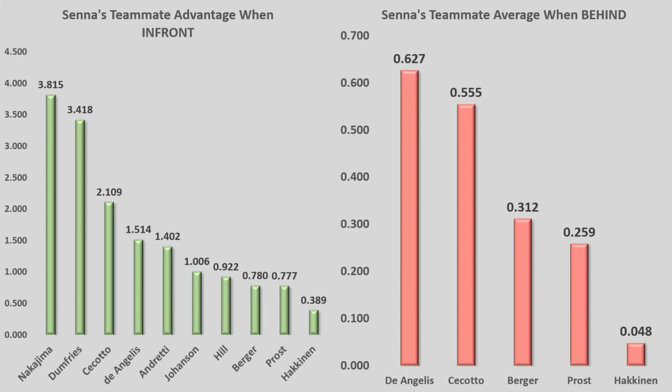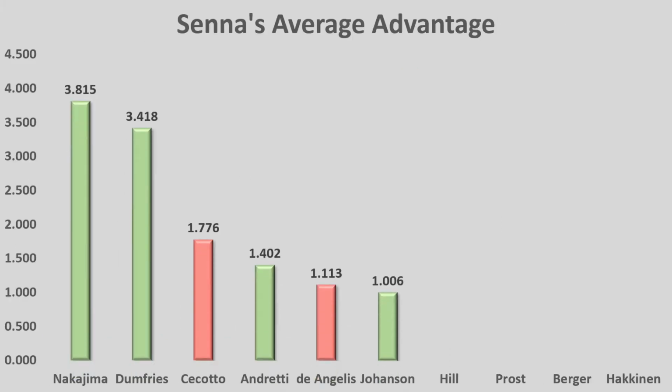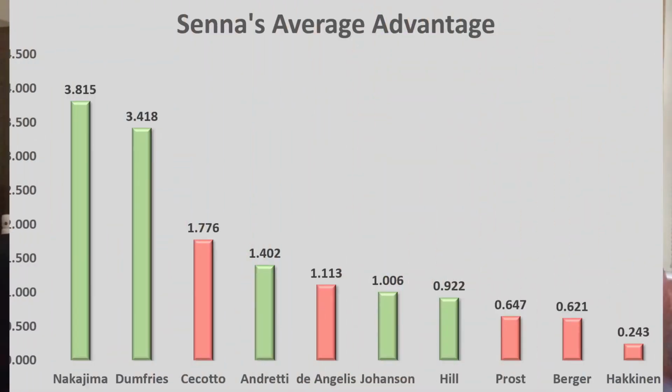Then I'm going to smush them all together and create this. So this is the times of just the overall average, so not just looking at the times he was in front or the times that he was behind as independent factors. I'm looking at the whole season when they were teammates as one factor. And the red is if it's decreased and the green is if it stayed the same. Quite simple so far, hopefully, if you guys are following. I'm not sure if you are, because sometimes my head just goes, let's wander off in a bajillion directions and hope for the best.